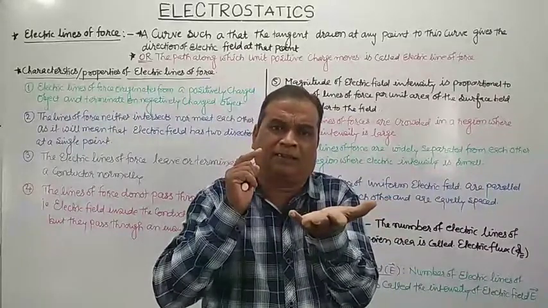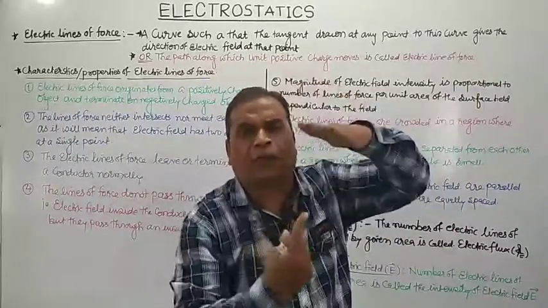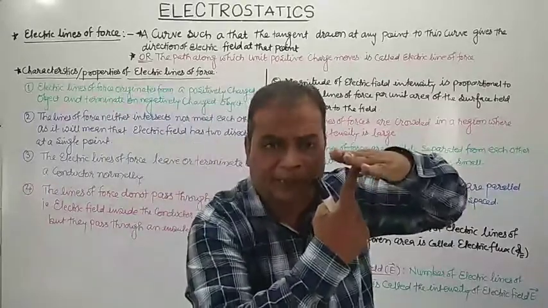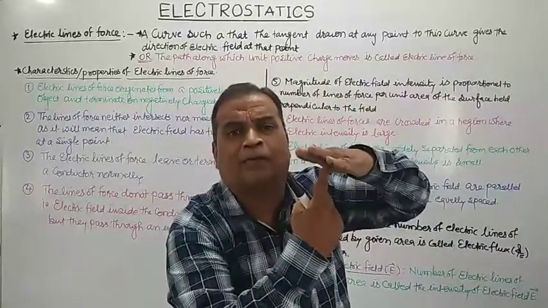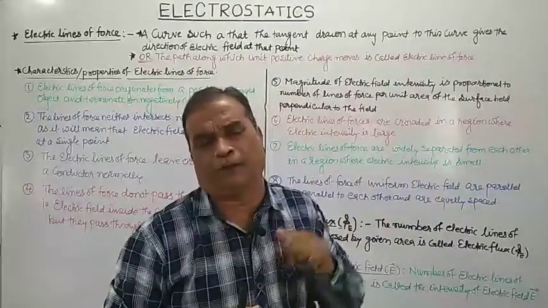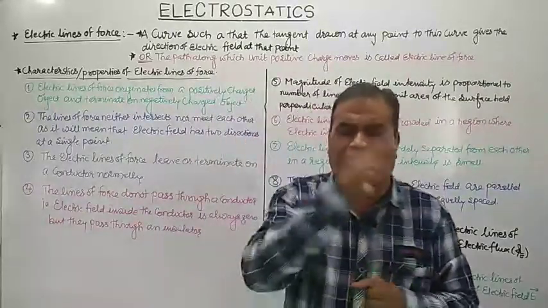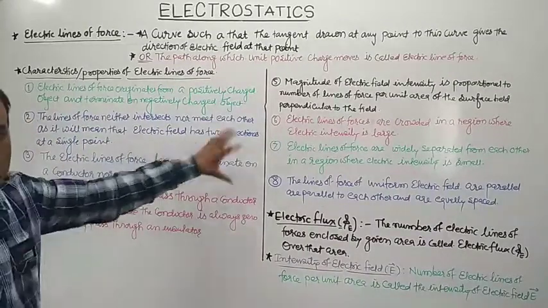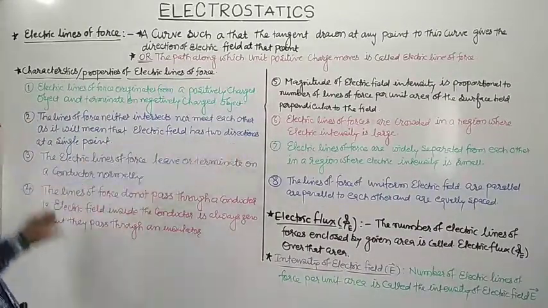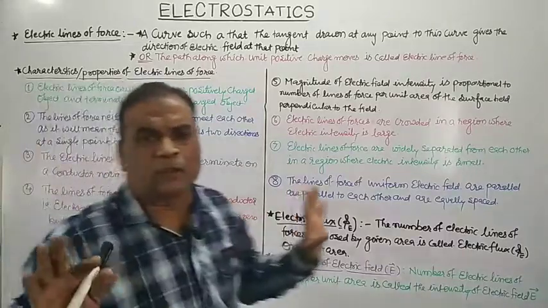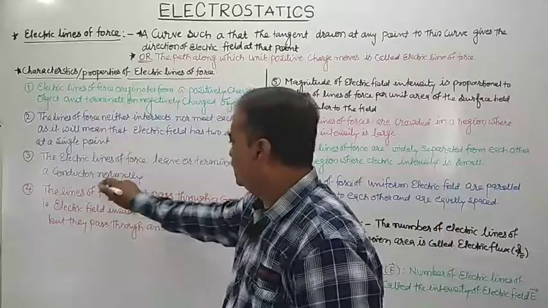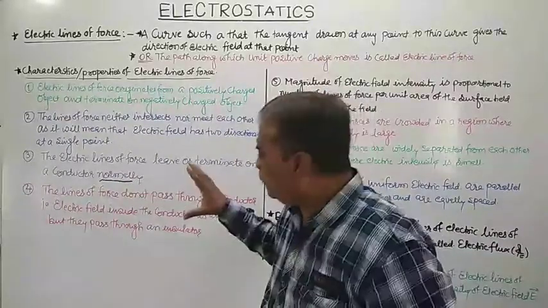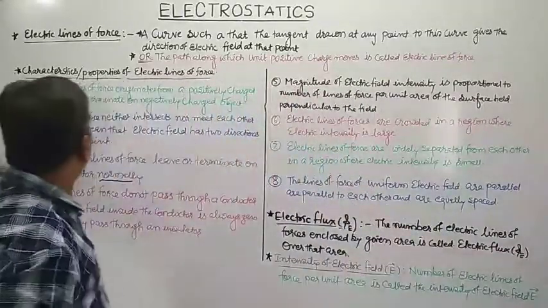And at the surface of the conductor where that electric line of force terminates, again at that point also, it is normal to the surface of the negatively charged conductor. So remember that the electric lines of forces leave or terminate on a conductor normally.